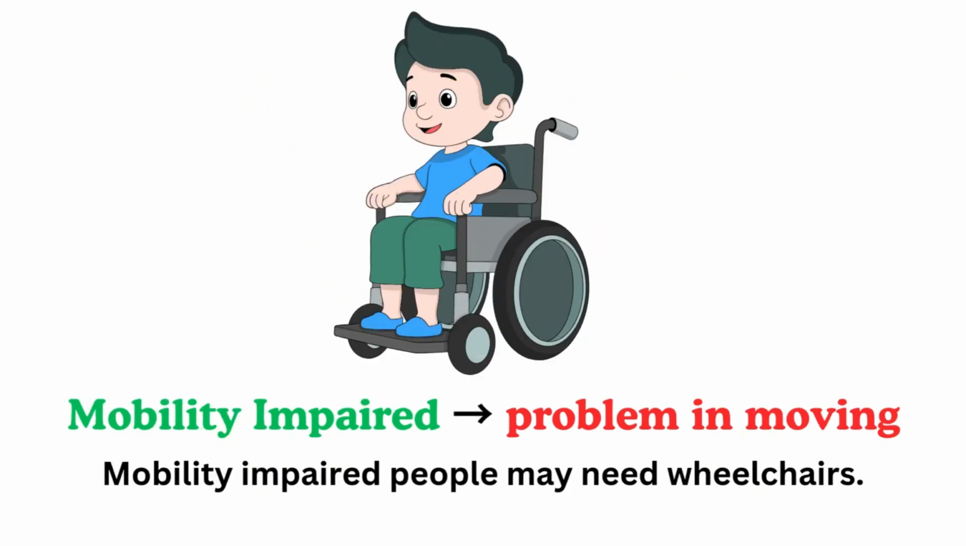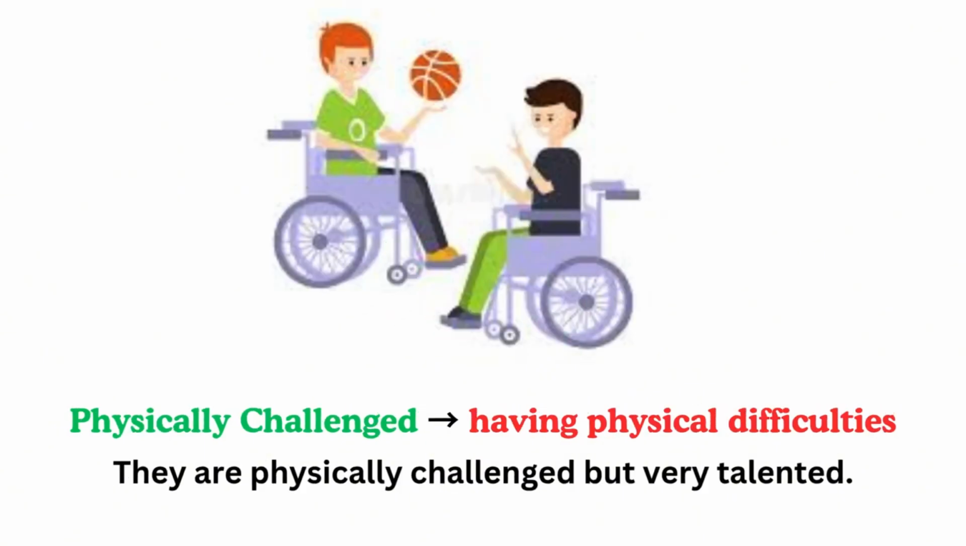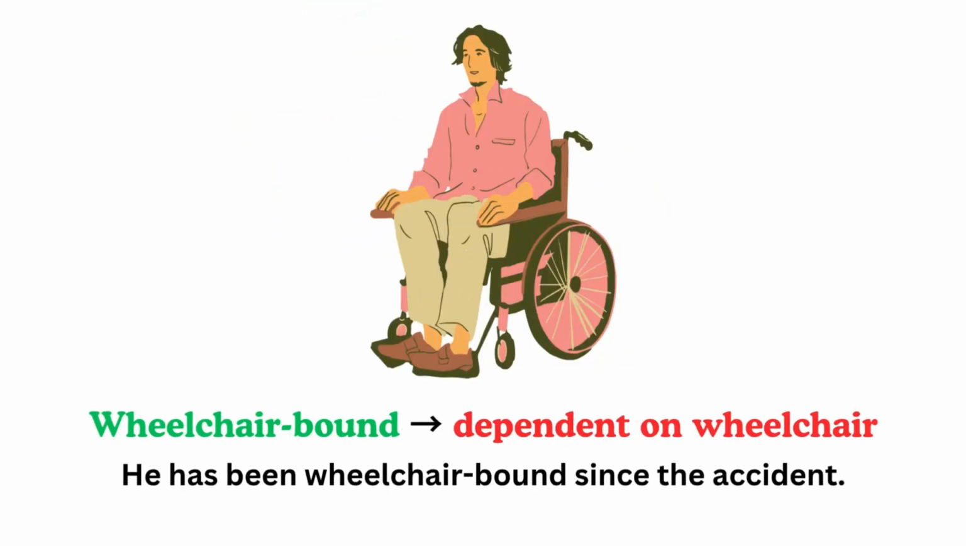Mobility impaired, meaning problem in moving. For example, mobility impaired people may need wheelchairs. Physically challenged, meaning having physical difficulties. For example, they are physically challenged but very talented. Wheelchair bound, meaning dependent on wheelchair. For example, he has been wheelchair bound since the accident.